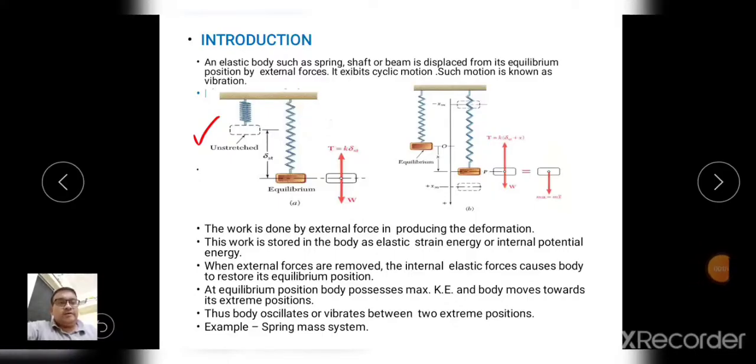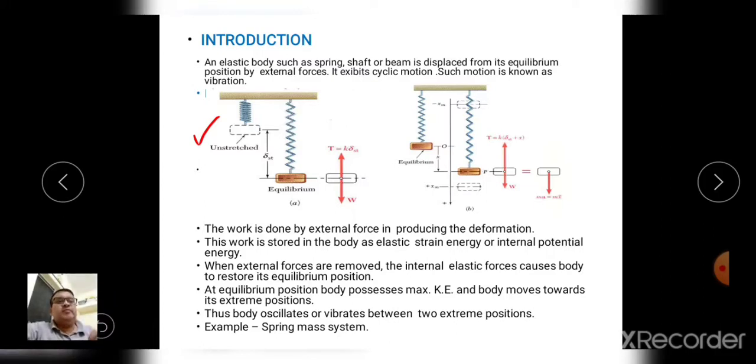Hello friends, today we are going to learn about vibration, what the phenomenon of vibration is, and what its advantages and disadvantages are. So let's start. What is vibration?